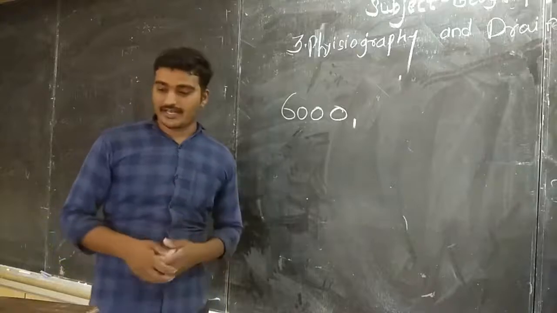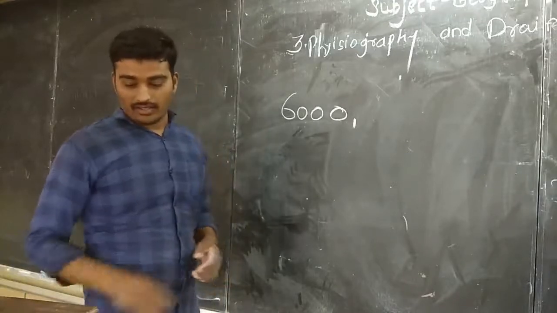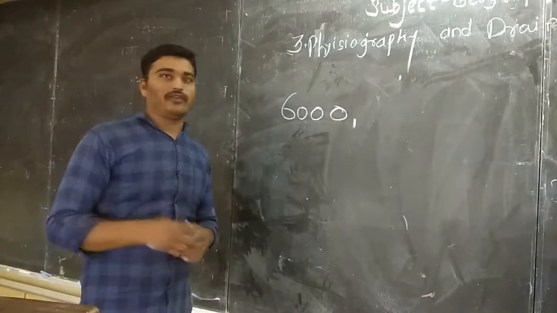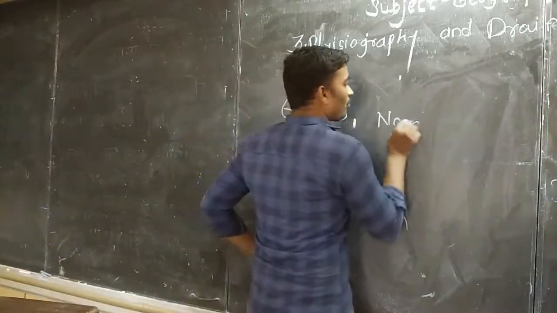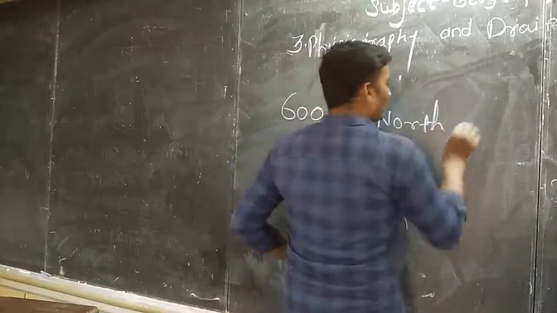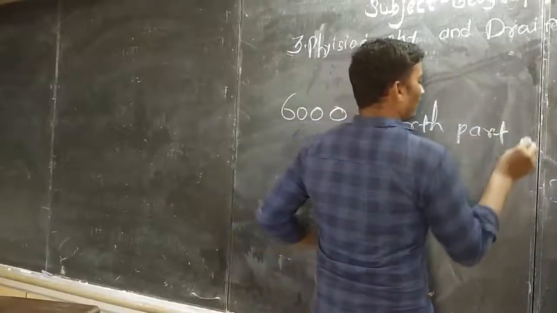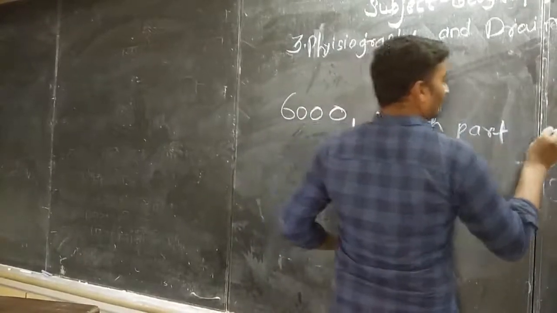So the answer is in the north direction, or in the north part of India we can see the greater altitude. So the answer is the north part of India.